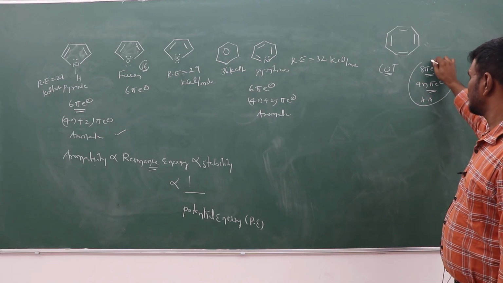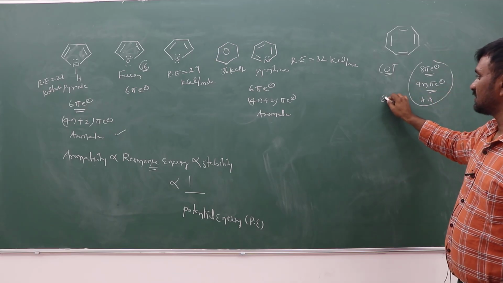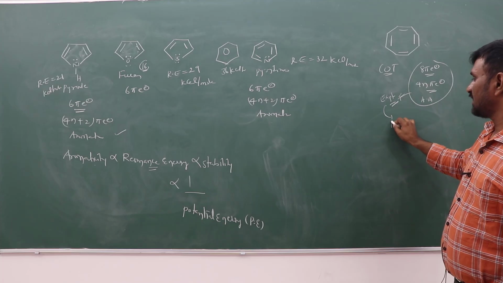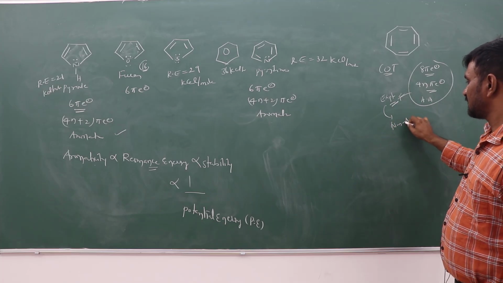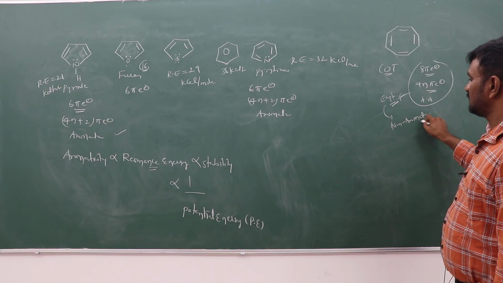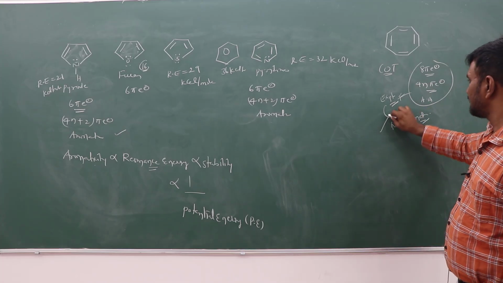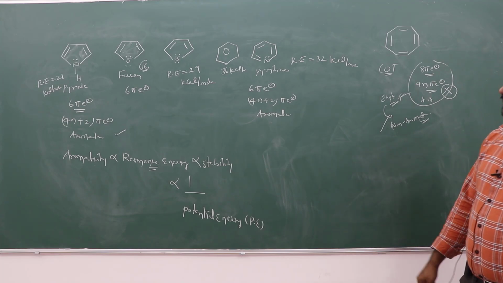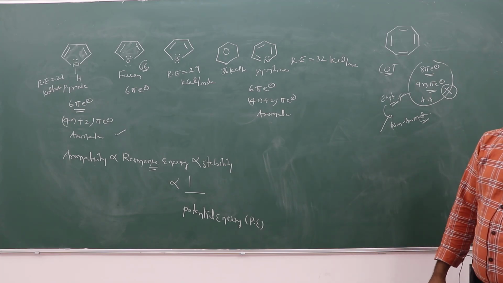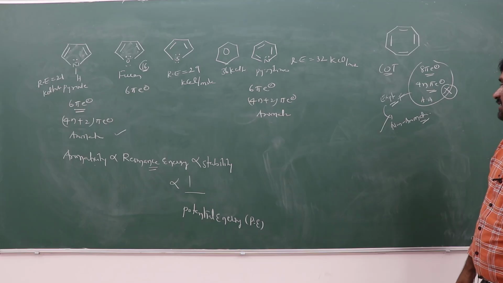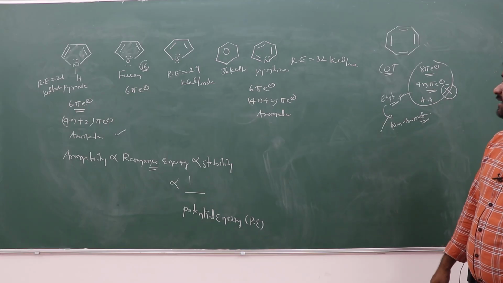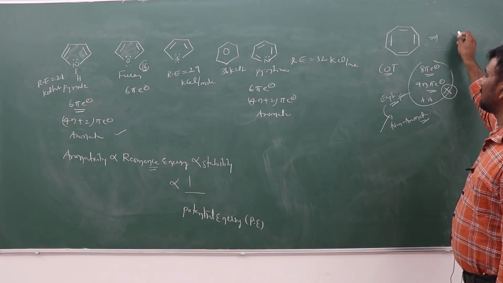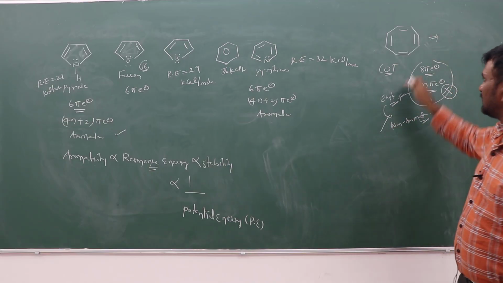But experimentally, this compound is non-aromatic. Cyclooctatetraene is non-aromatic, instead of anti-aromatic. Why? Its proton NMR structure reveals that.